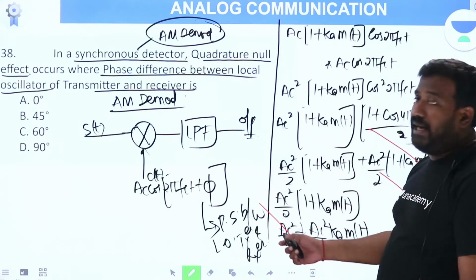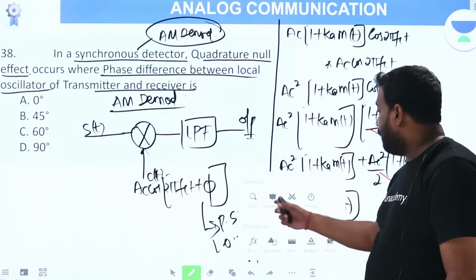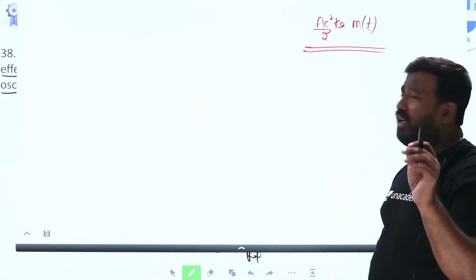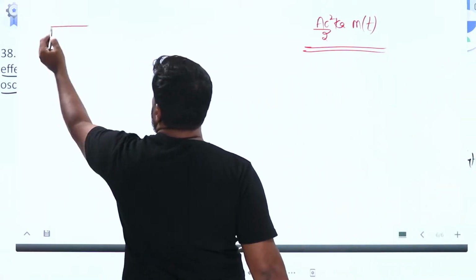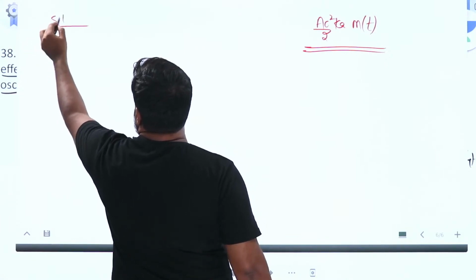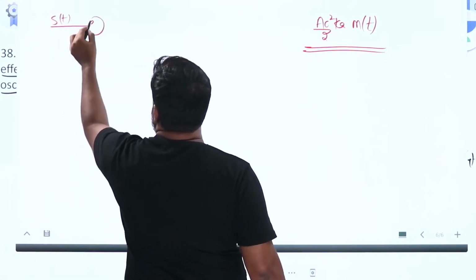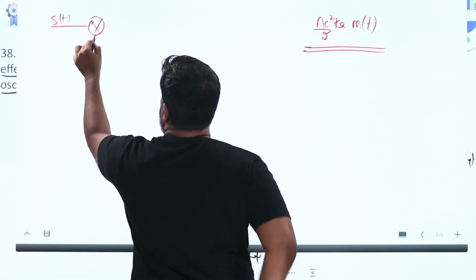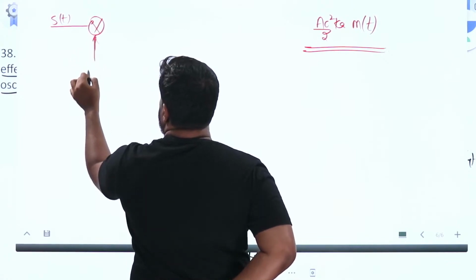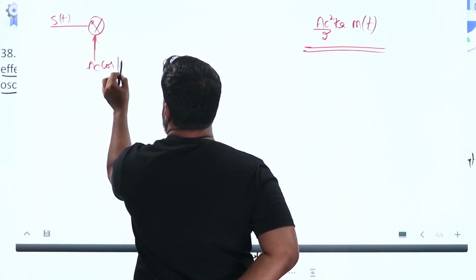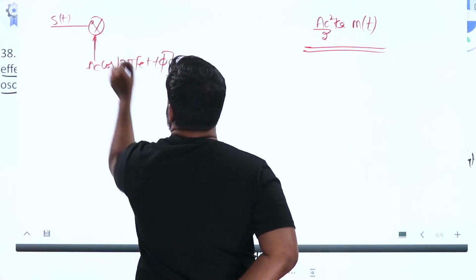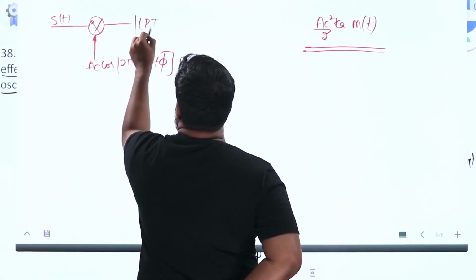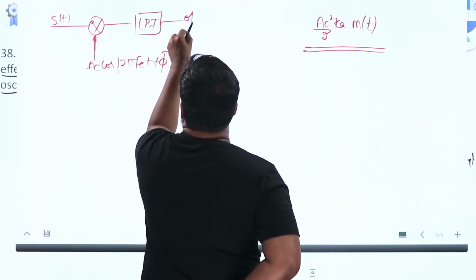Now you do this again. Listen carefully, dear. Very, very important concept. Now, the synchronous detector with the phase shift. S of t is the modulated signal, multiplied by the carrier signal Ac cos of 2 pi fct plus phi, given to the low pass filter. Then you get the output.